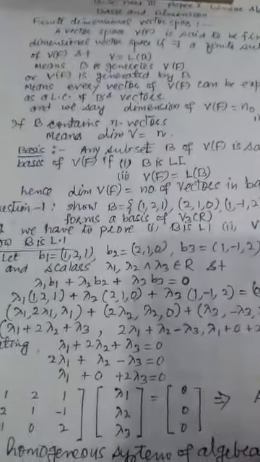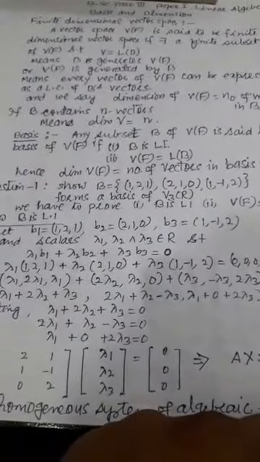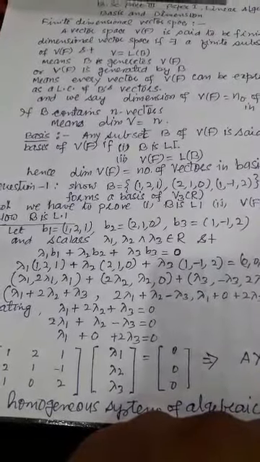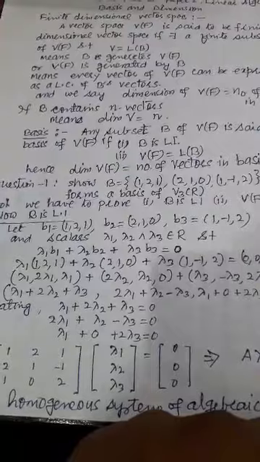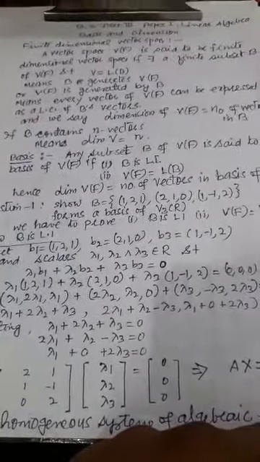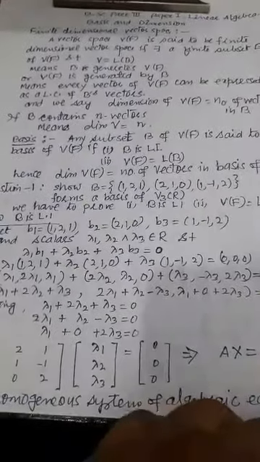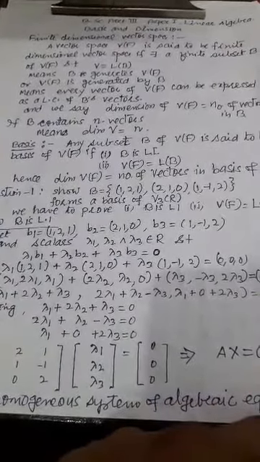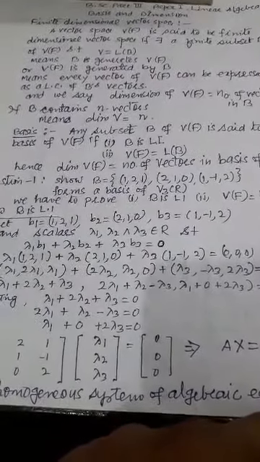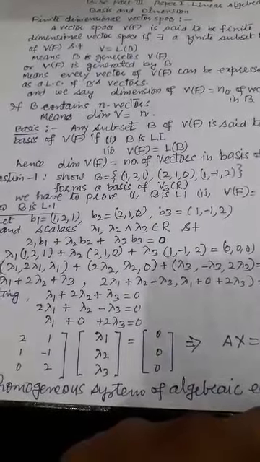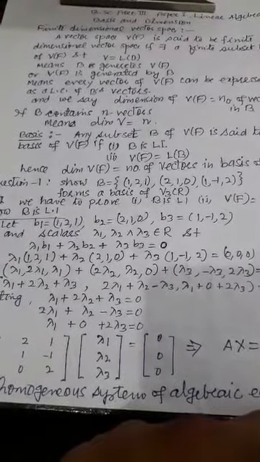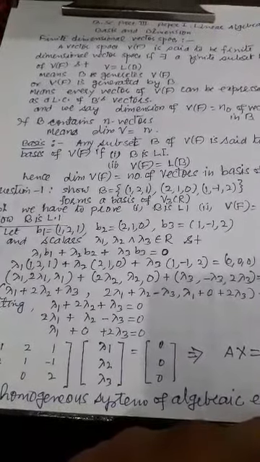It is the most important concept in algebra. And how many vectors are contained in B? That number is said to be the dimension of the vector space. So if this generating set B contains n vectors, then we say that the dimension of the vector space is n, and symbolically we write dimension of V equal to n.